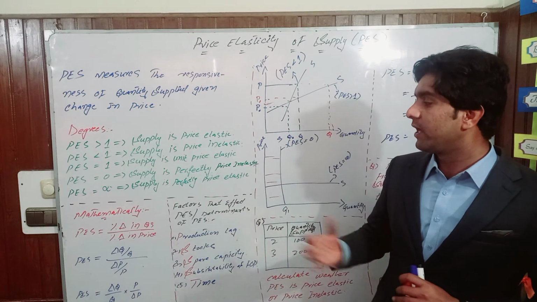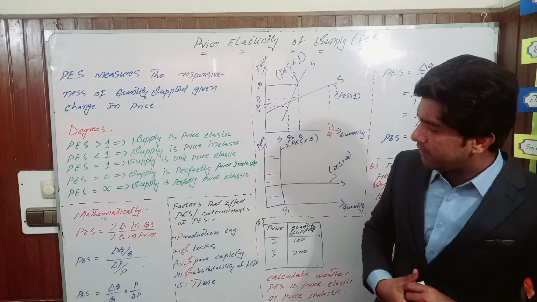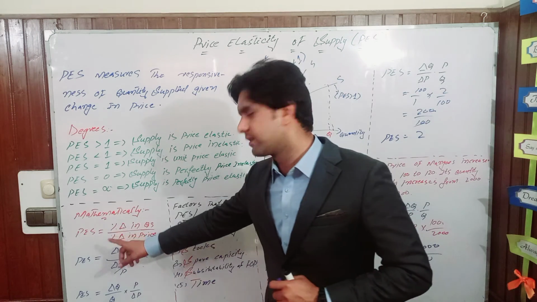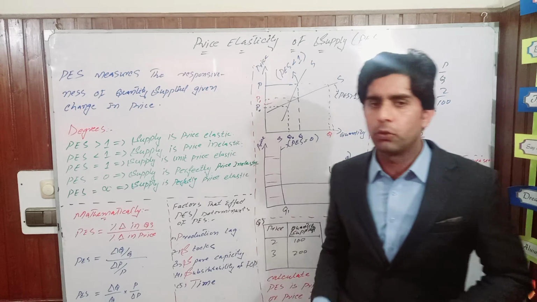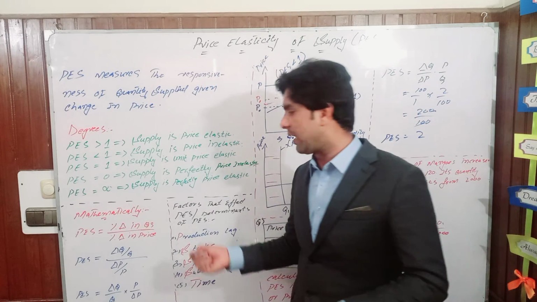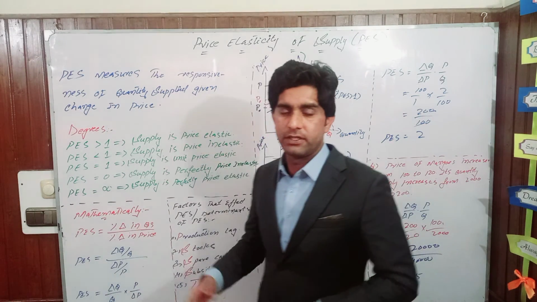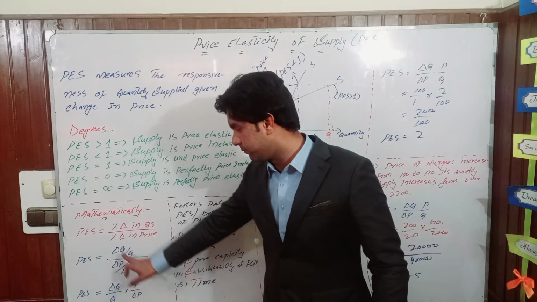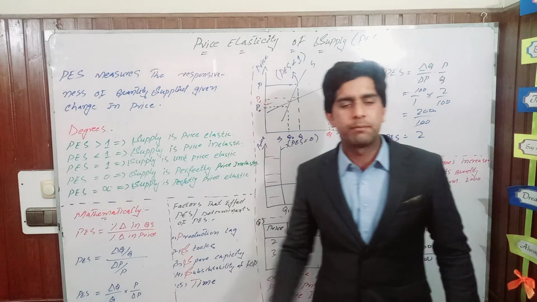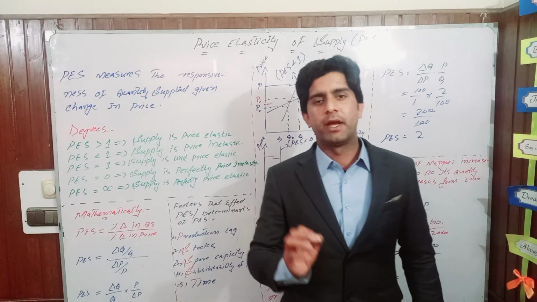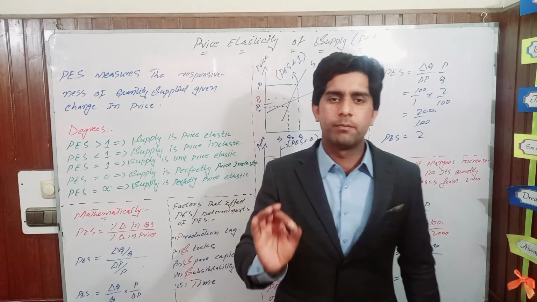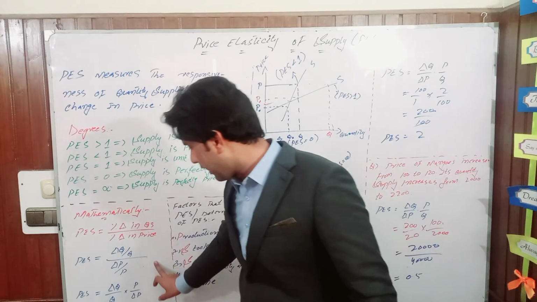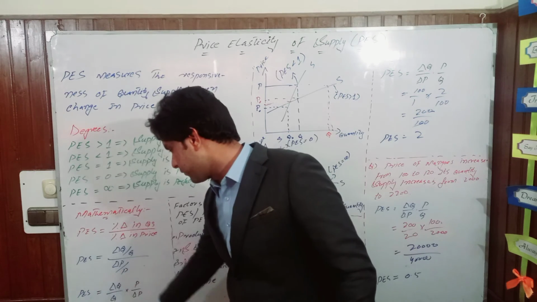So if we write it mathematically, we can write it like that. PES, price elasticity of supply, is equal to percentage change in quantity supplied divided by percentage change in price. We know how we can calculate the percentage change. It is calculated by the difference between two numbers divided by the original number, times 100. If we calculate it, we get the simplest form of the formula.